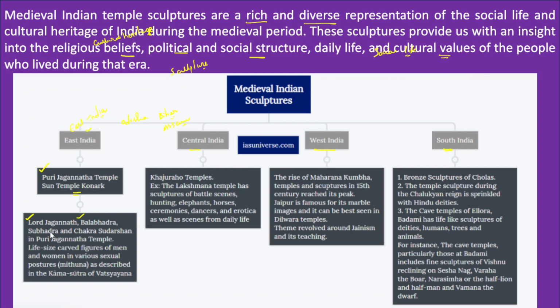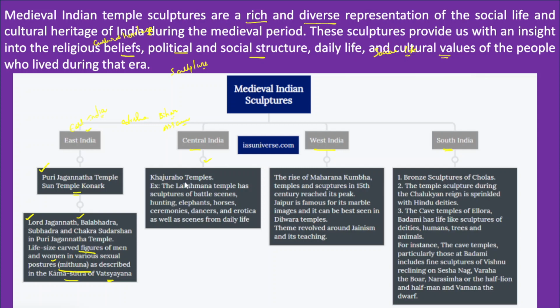In fact, this temple also houses life-sized carved figures of men and women in various sexual postures, and they were called Mithuna. This sculpture was called Mithuna, and it was described in the Kama Sutra of Vatsayana. And this is the sculpture that was present in eastern India. So we can describe this briefly.